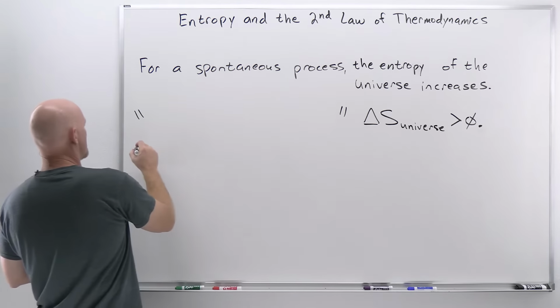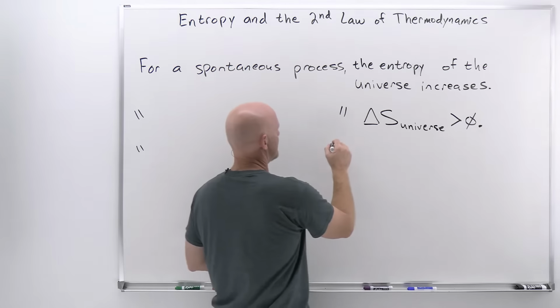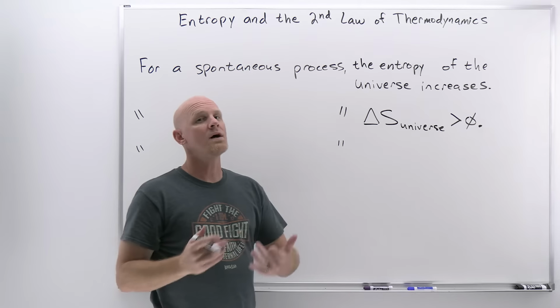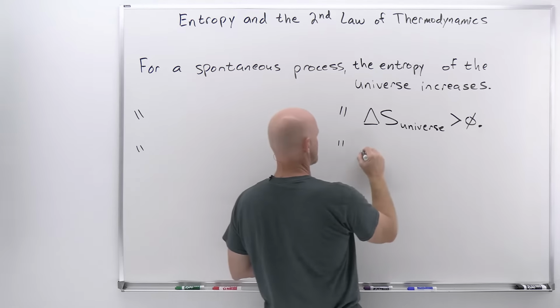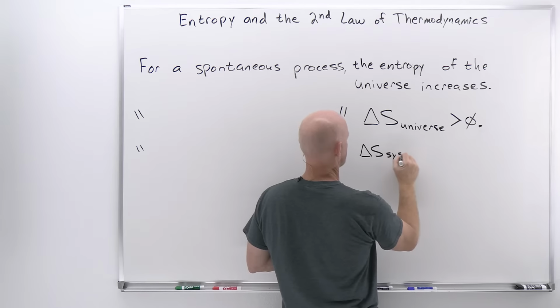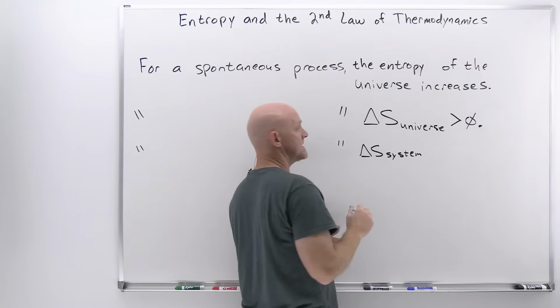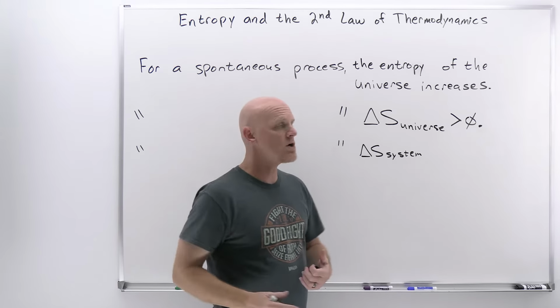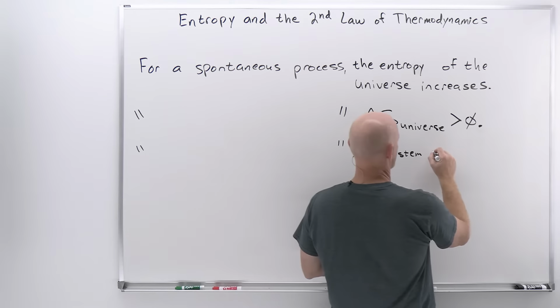And then finally we could say one more thing. We could take that universe and divide it into two parts. The one thing you're looking at, we call that the system. So we could talk about the delta S of the system. And then everything else in the universe we call the surroundings or the environment. I'll call it the surroundings.